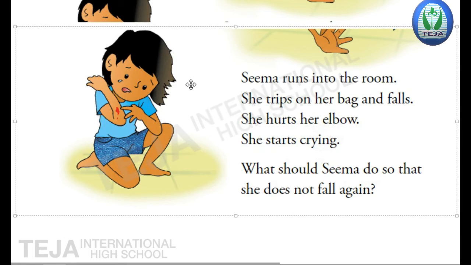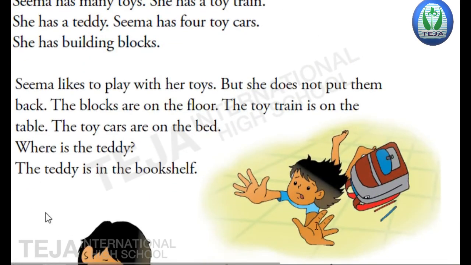So you can see in the picture, Seema runs into the room. As she ran into the room, what happened? The bag is there on the floor, no? The strap of the bag, which you hold on your shoulder, her leg tripped on it and she fell on the floor.